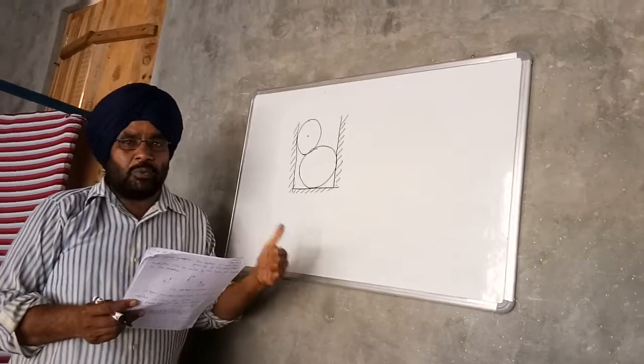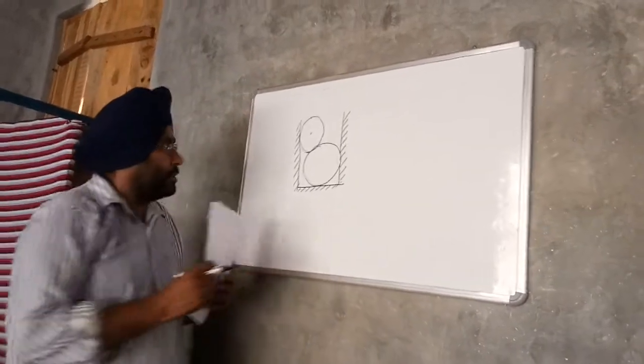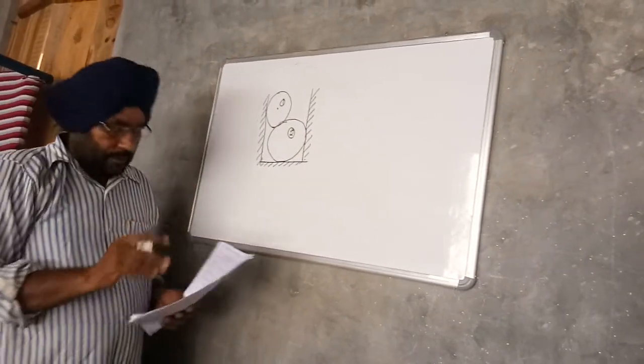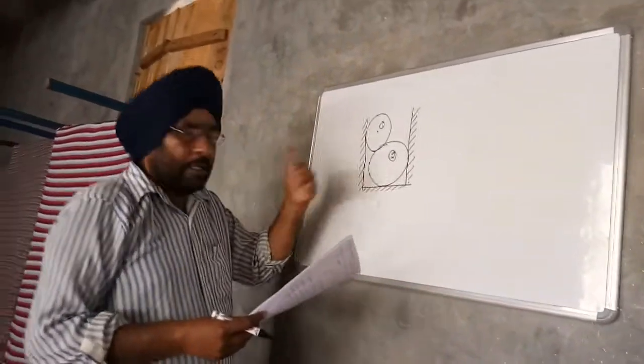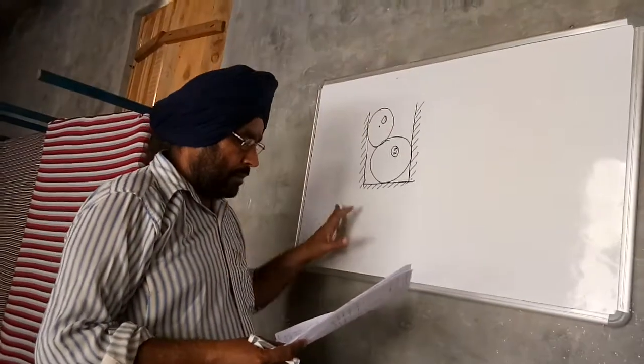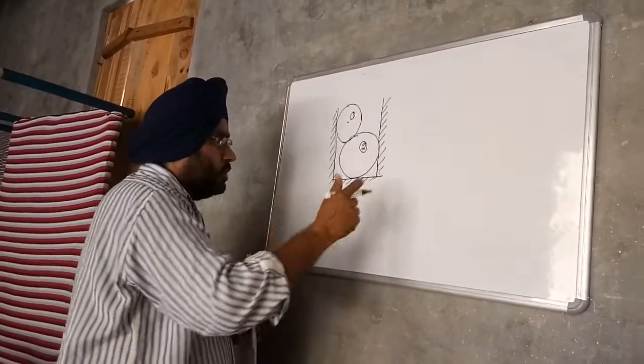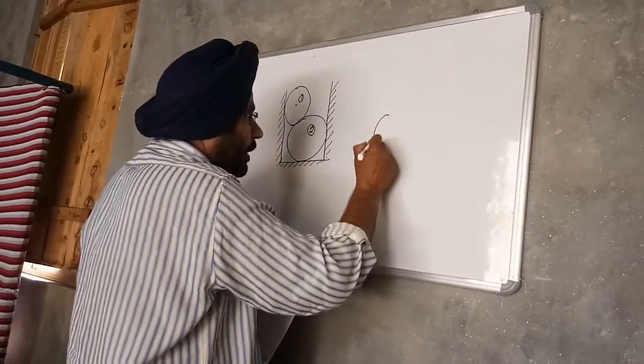We want to draw the free body diagram of the two cylinders. Suppose this is the first cylinder and this is the second cylinder. First of all, isolate the body from all other bodies. This is the first body.